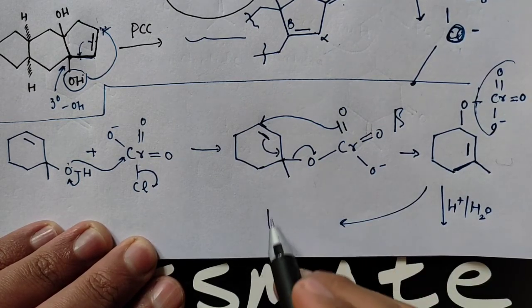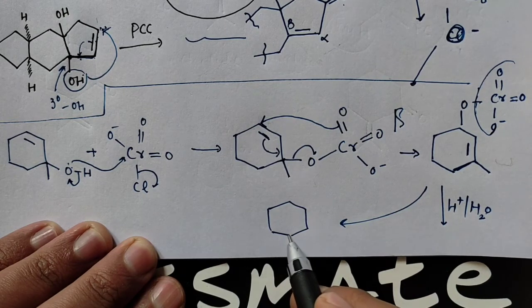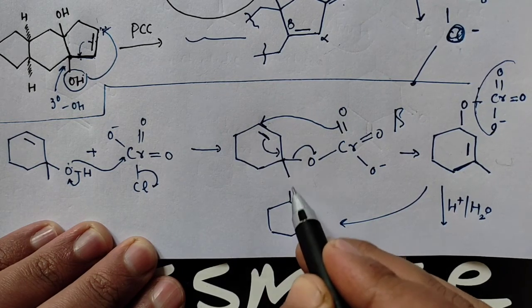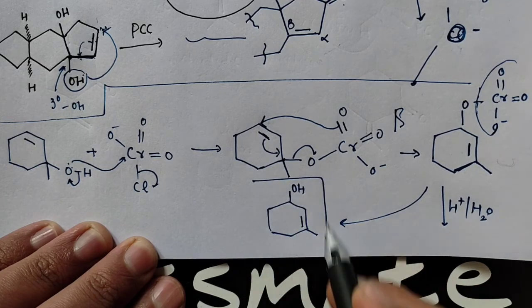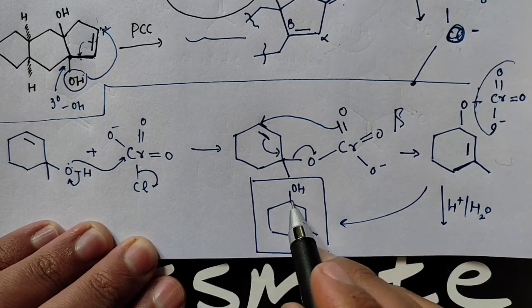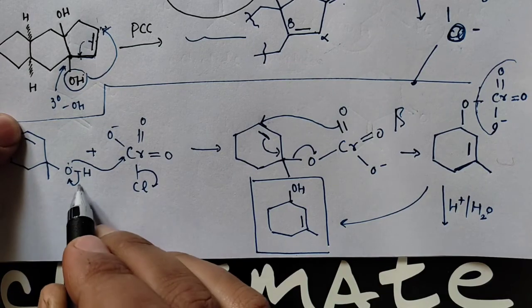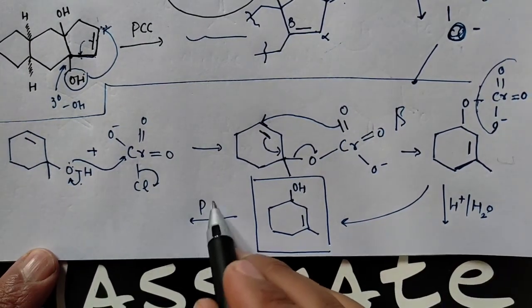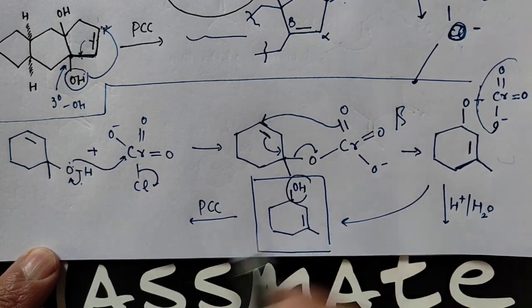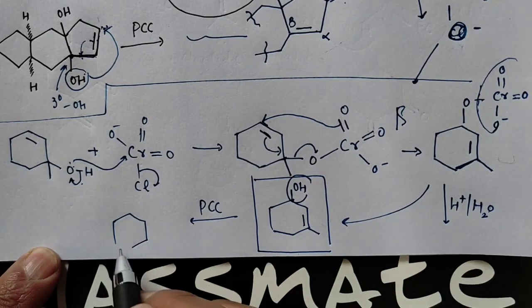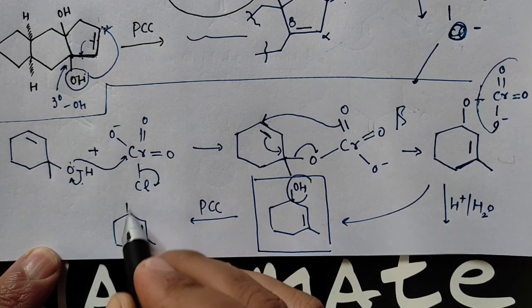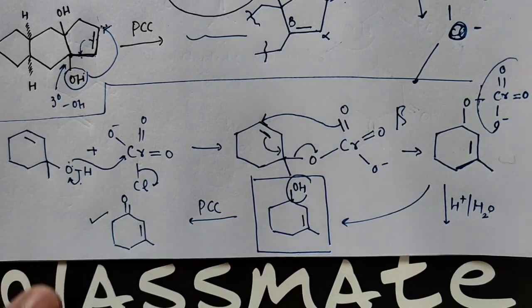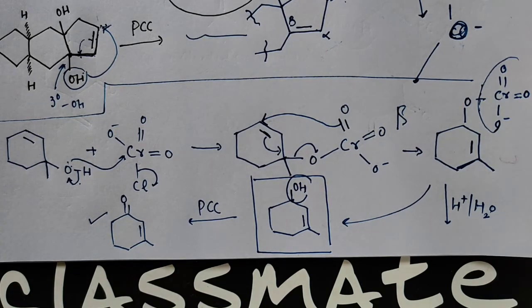Okay, so you will get alcohol here. So this is how the transformation, the alcoholic group, came to this position. So OH has migrated to this position, double bond to this position. Now it's very simple. We know that PCC will oxidize this OH to carbonyl. That's your product formed. So this was the basic mechanism regarding the transformation. Okay? So this is all about the reagent called pyridinium chlorochromate.